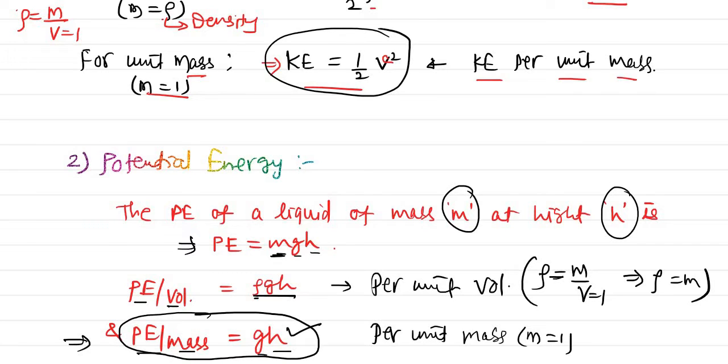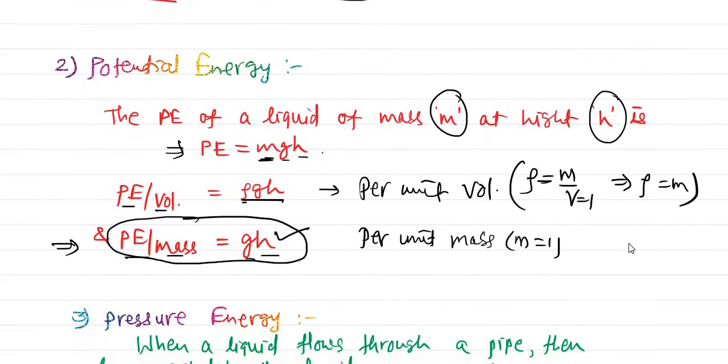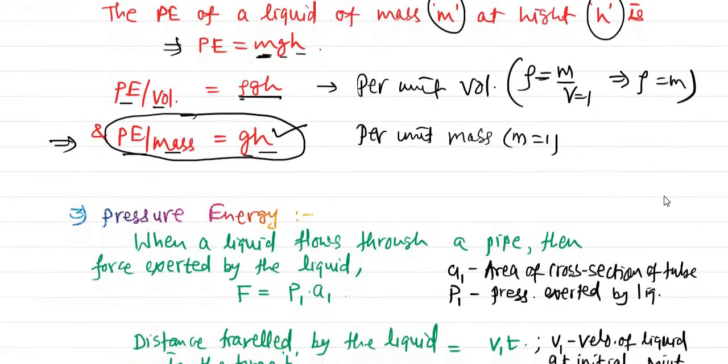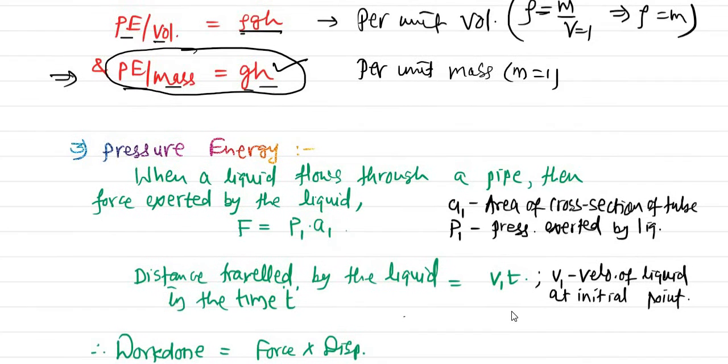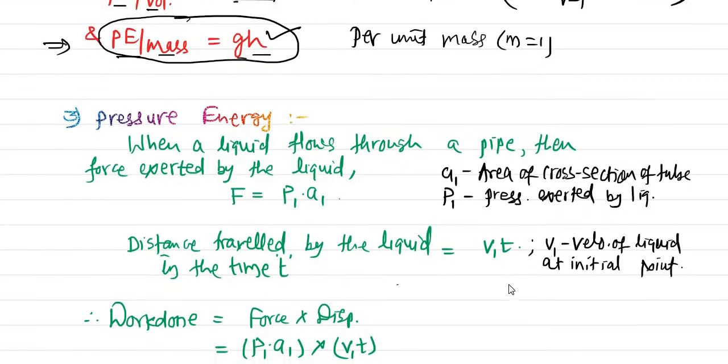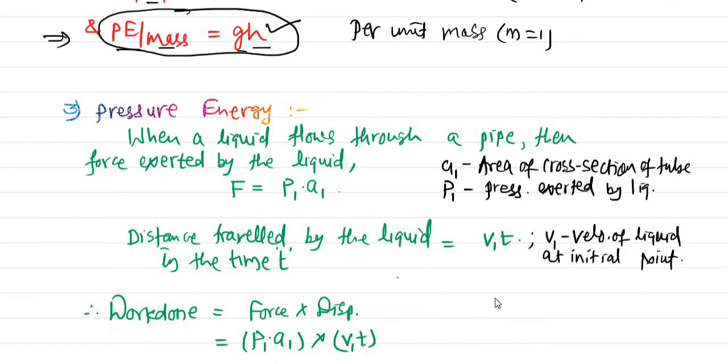Now let us go to the pressure energy, the third energy. This may be a little bit new for us, so let us first see what pressure energy means. Pressure energy means the energy exerted by or due to the pressure. When a liquid flows through a pipe, the force exerted by the liquid is nothing but pressure into area. Force is equal to pressure into area. We have used this simple formula here.